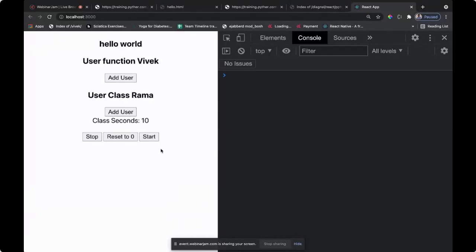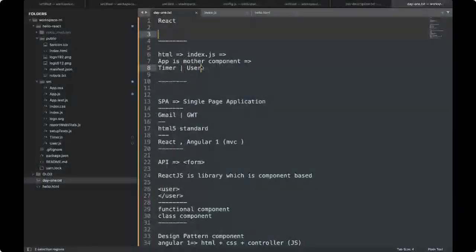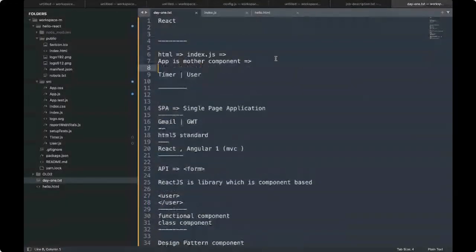So far, props is something which is passed from the parent. In this example, when we are talking about props, app is basically passing user like this, and it is putting the name. We call name equals ABC, which is basically passing it. This is called props, as we have implemented.